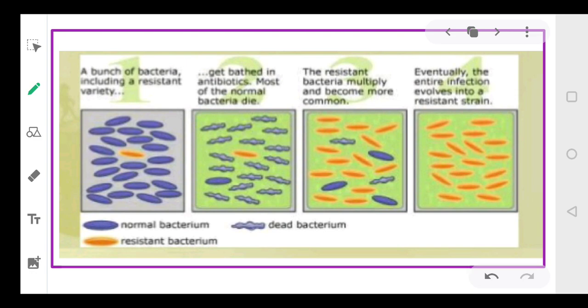So this is an example. Suppose you had bacteria. Now you can say the blue color designates the normal bacteria and the yellow color designates a resistant bacteria. So when we first sprayed DDT, there were a lot of normal bacteria, and then there was one bacterium which was resistant. So slowly and gradually what happened, the blue bacteria died because they could not adapt themselves to DDT. Now this yellow one multiplied and the number of yellow bacteria increased. So they became adapted, they modified themselves as per the requirement.